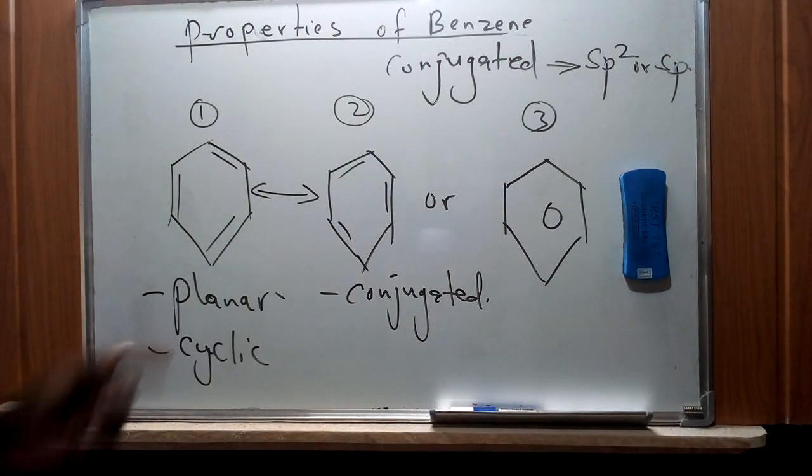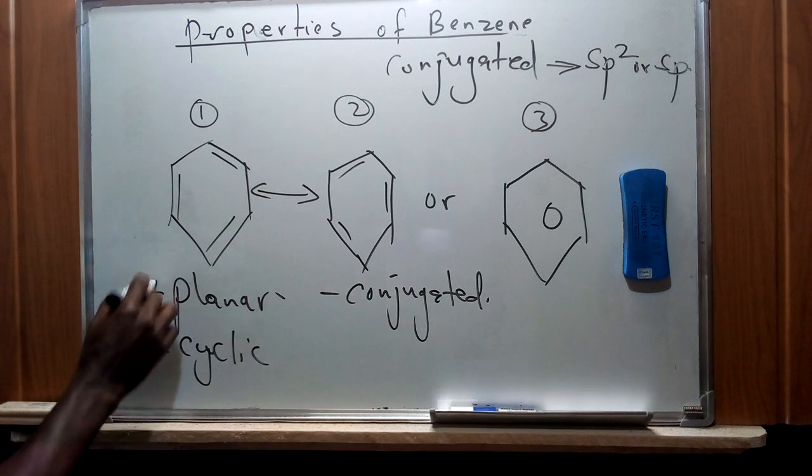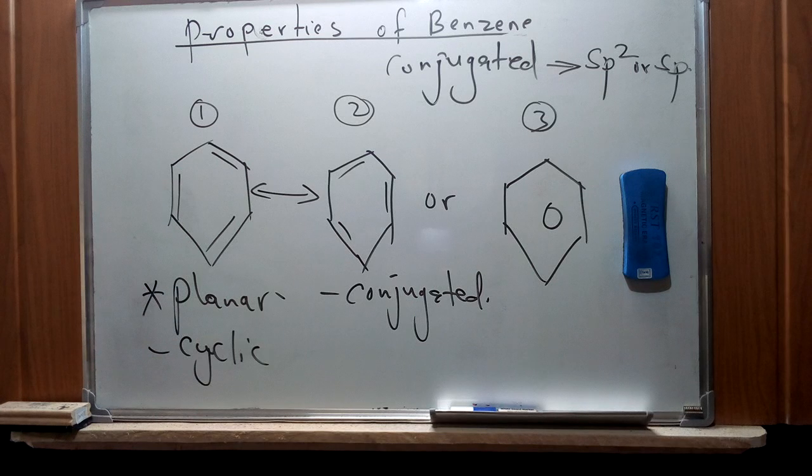So in that sense, benzene obeys that rule. And the concept of planar refers to the state whereby there's a good overlap for interaction of the orbitals. That gives it the stability that we have already discussed.